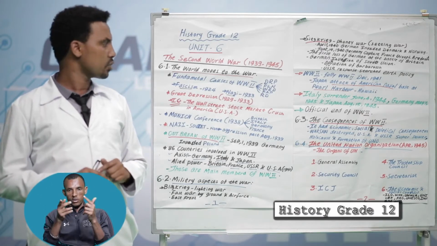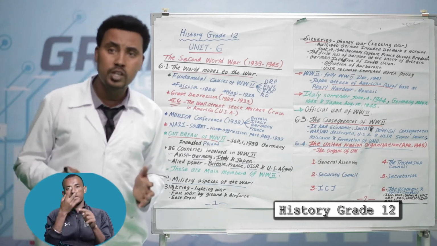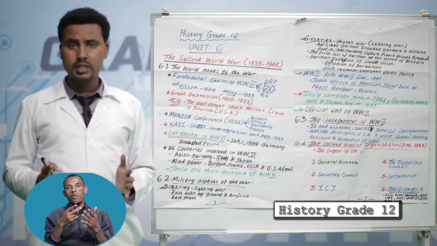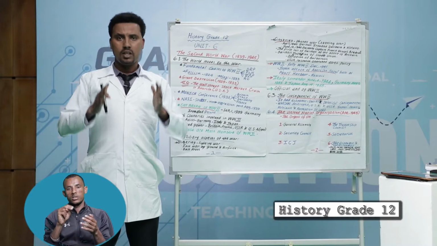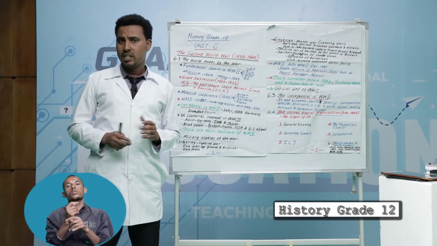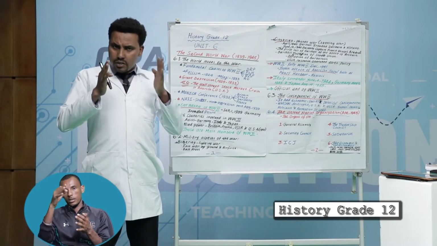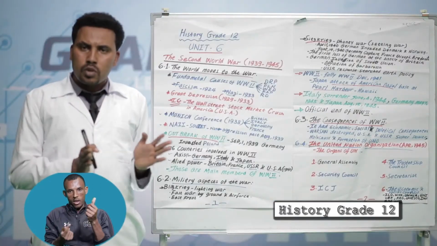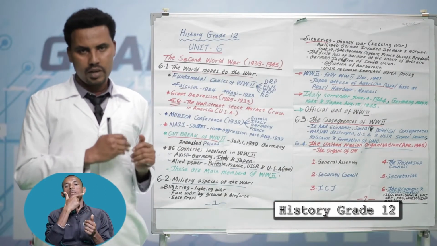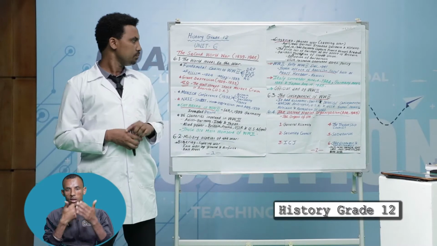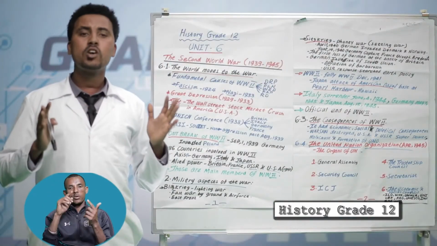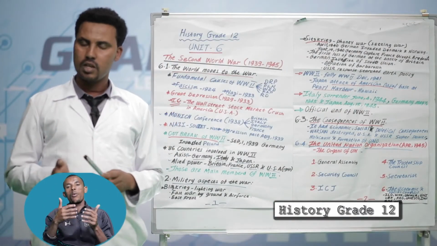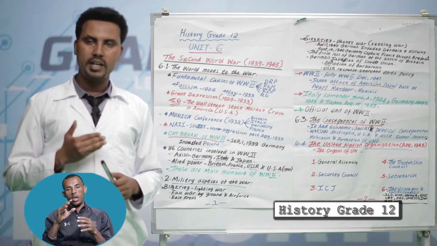The second fundamental cause for the war was the failure of the League of Nations. The League of Nations was the first international institution, established in 1920, but it was used for Britain and France. It affected the other states. The other one was the widespread economic depression from 1929 up to 1939.